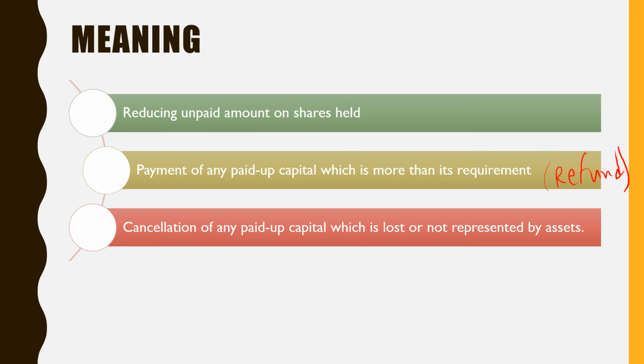Then if any paid up capital is lost, that means it is not represented by assets, then such capital can be cancelled. Right? So it involves three types. First, you can reduce the unpaid amount on shares held, you can repay, refund, and you can cancel.